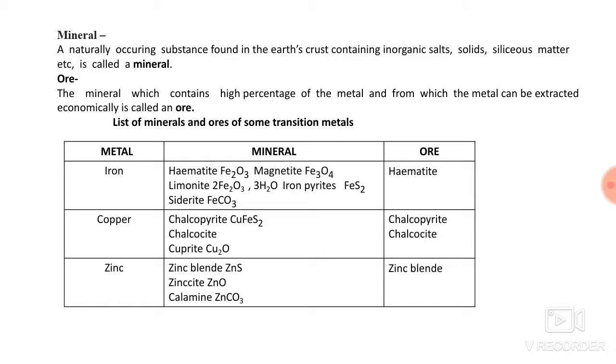Those minerals which contain a high percentage of metal and from which the metal can be extracted economically are called ore. See, all the ores are minerals, but all the minerals are not ores.